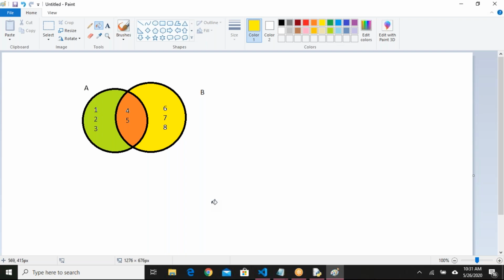In B, we have the 5 elements. In set A, I have the elements 1, 2, 3, 4, 5. In set B, I have elements 4, 5, 6, 7, 8. What are the common elements between A and B? Common elements are 4 and 5.